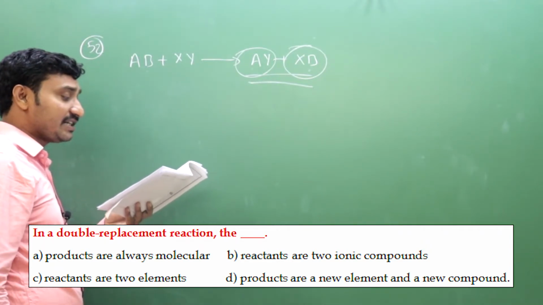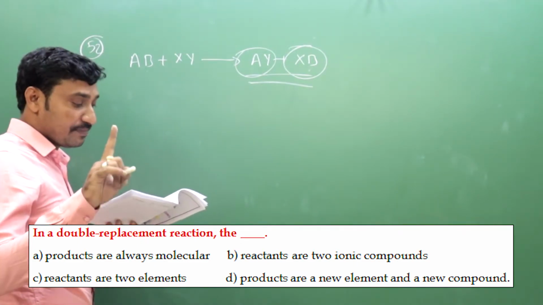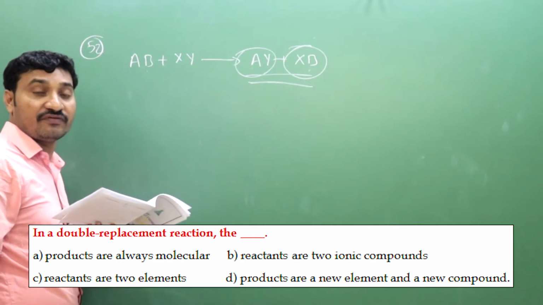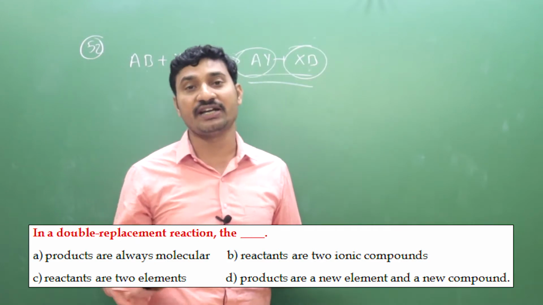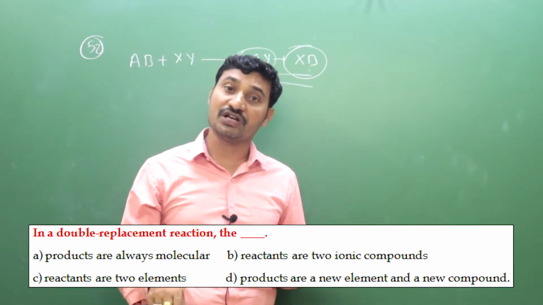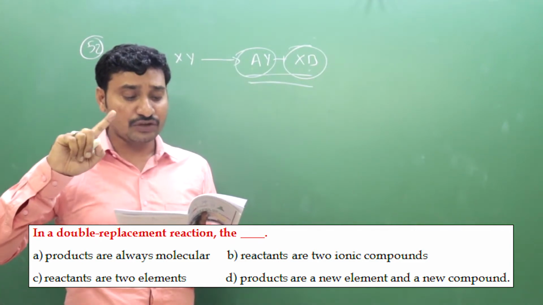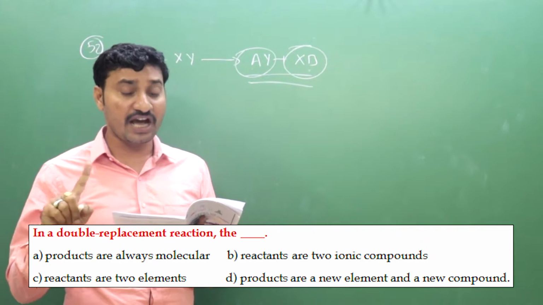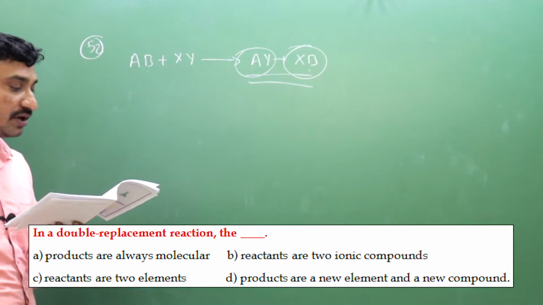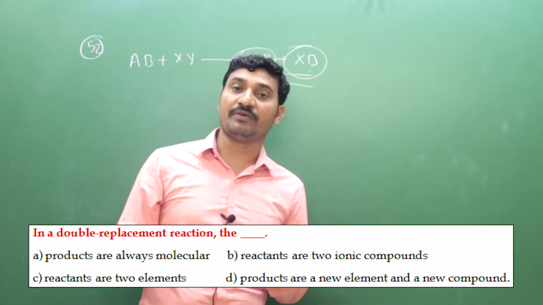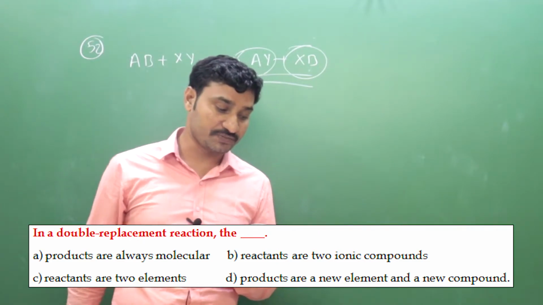Option B, reactants are two ionic compounds. This may or may not be correct. Why? Because double displacement reaction does not only take place between two ionic compounds; other than ionic compounds, double displacement also takes place sometimes. That's why reactants are two ionic compounds may or may not be correct. So the exact right answer is option A. Option C, if reactants are two elements, then a combination reaction takes place to form a single substance, not double displacement.